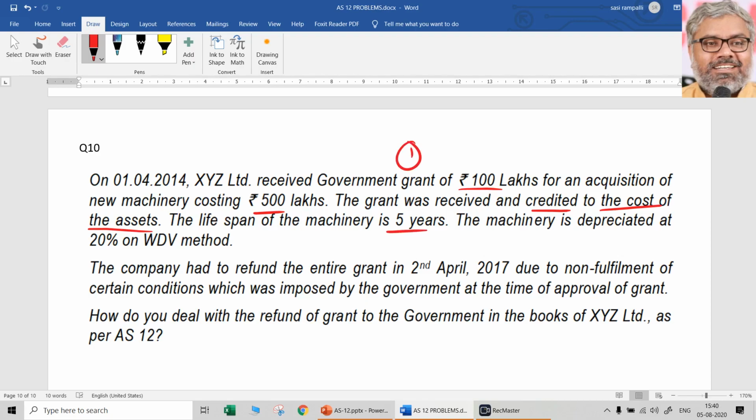Lifespan of the machinery was 5 years. Machinery is depreciated at 20% on WDV method. And the company had to refund the entire grant on 2nd April 2017. So when they purchased this asset on 1/4/2014, for 14/15, 15/16, and even 16/17, depreciation would have been provided. So just one day after 16/17 finished, they have to refund the grant due to non-fulfillment of certain conditions which were imposed by the government at the time of approval of the grant.